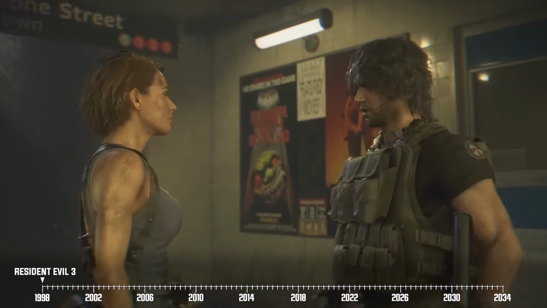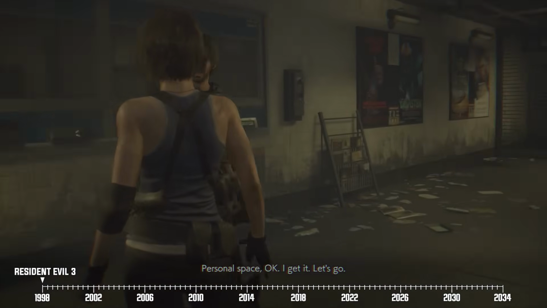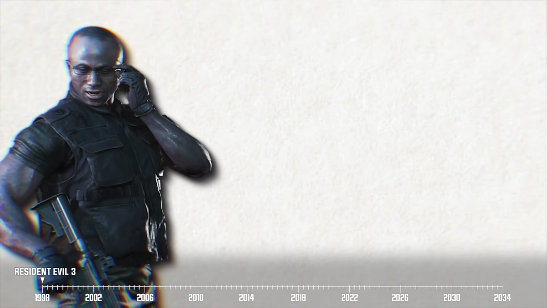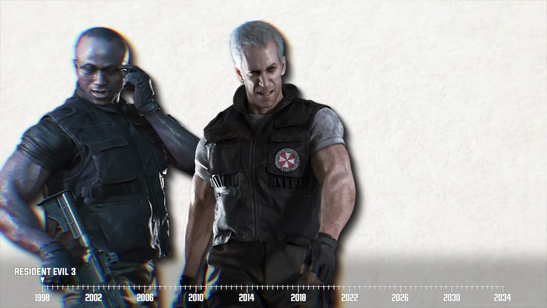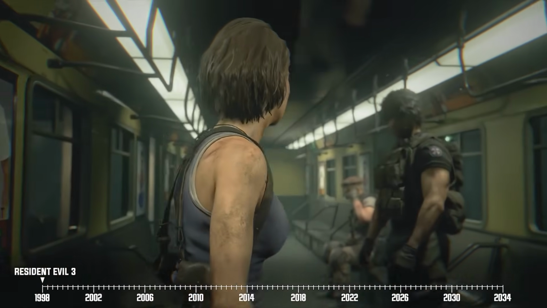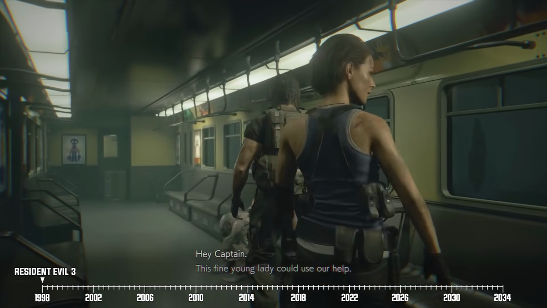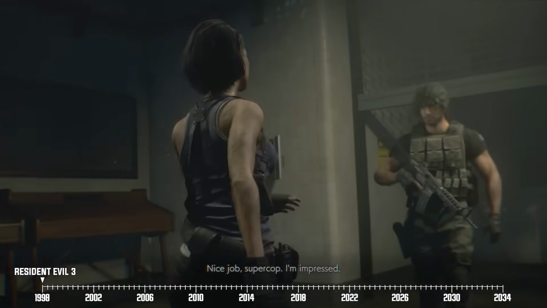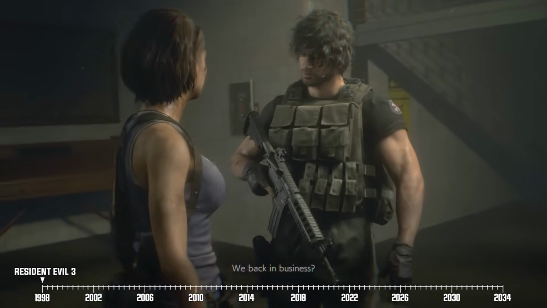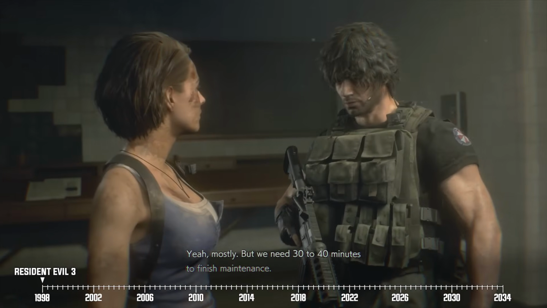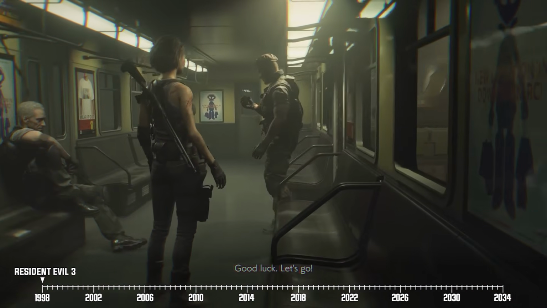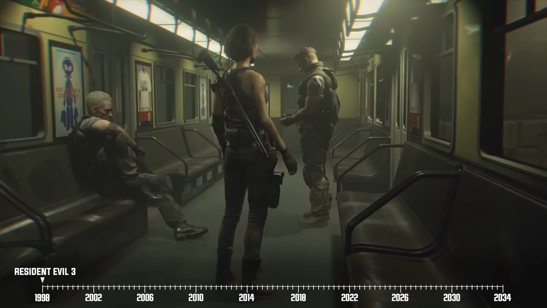Our heroine learns from Carlos that there are still a few other surviving members from his squad in Raccoon City, namely Tyrell Patrick, Nikolai Genovaev, and Mikhail Victor. Even better, they've taken it upon themselves to help evacuate the remaining Raccoon City survivors via its subway system. In turn, Jill aids Carlos and his UBCS squad mates in bringing back electricity to Raccoon City subway. After that's done, she, Mikhail, and Nikolai board a train and attempt to get out of the city.